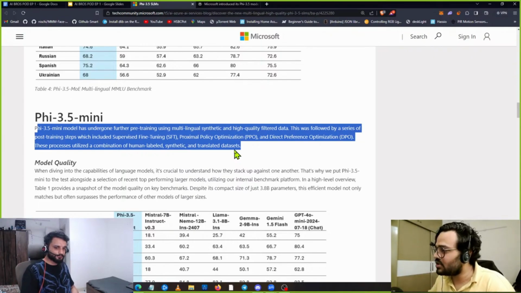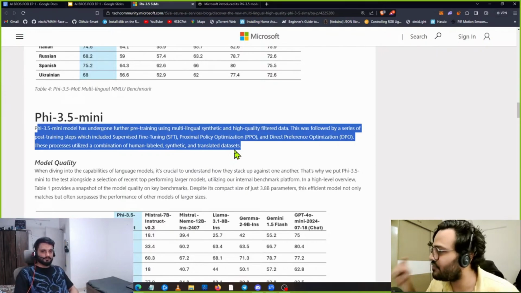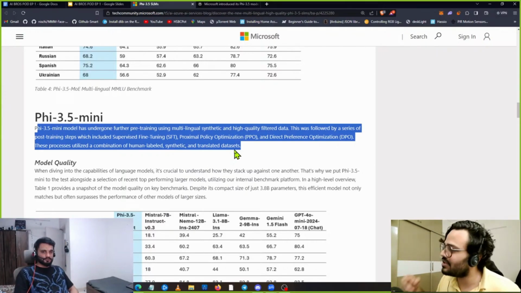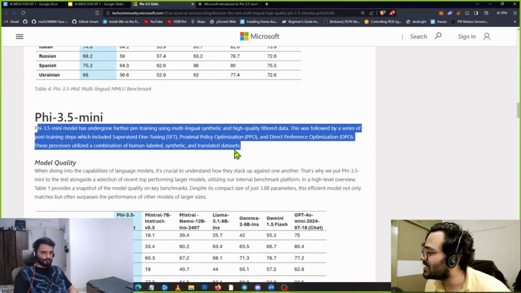And now, based on the 4 answers, you use another model to rank which is the first preference, second preference, third preference, instead of thumbs up, thumbs down. और फिर ये ट्रेनिंग डेटा में बेक इन हो जाता है. So this is how your reward model gets trained. So they are directly preference optimizing, DPO, that's what they are saying, right?